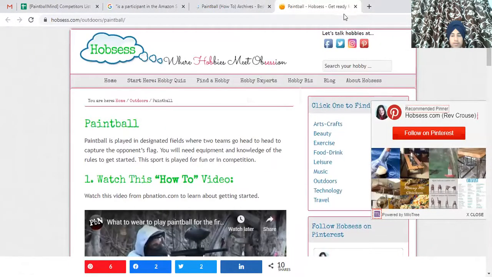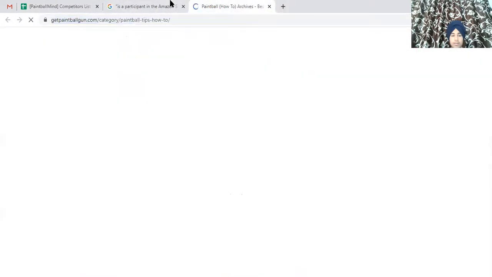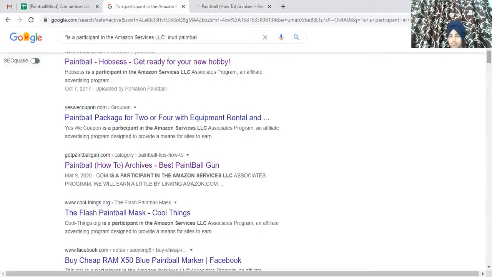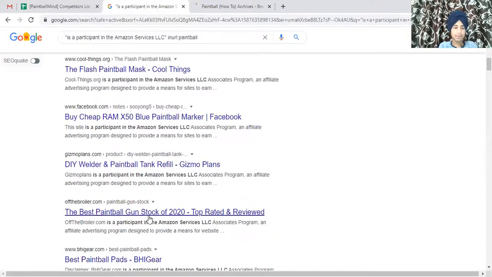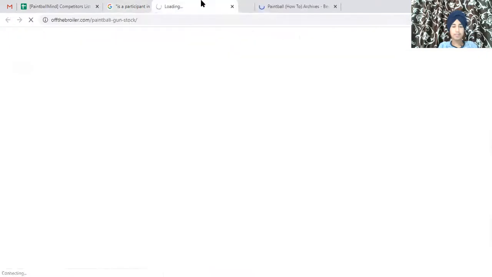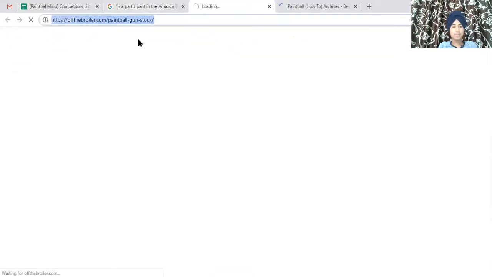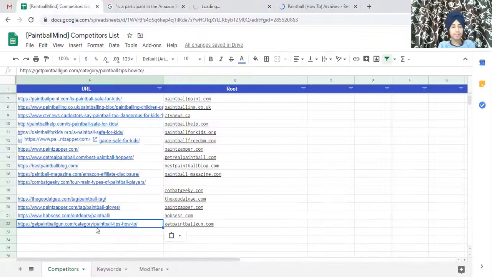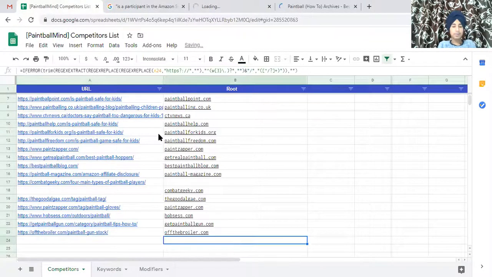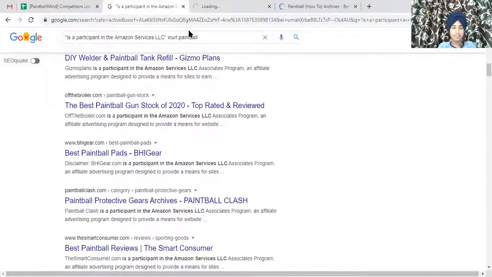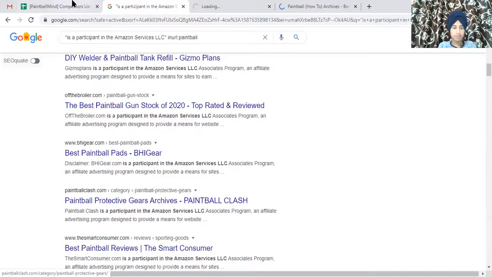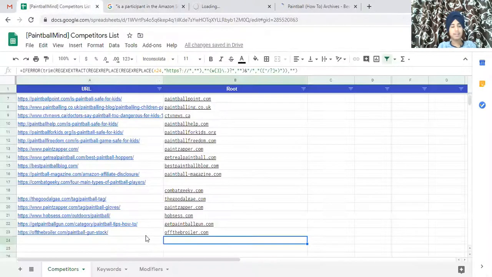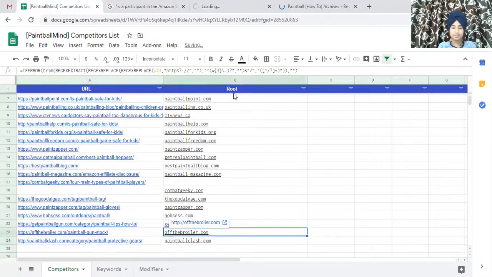Paintball hops. Okay, it's quite slow. I don't know why. Let me have my camera over here. This is also a paintball site. Lots of sites over here, and I recommend you just keep on adding sites that you find that are Amazon affiliate sites working in the paintball niche. This also looks like a paintball site. Okay, they're also an affiliate of Amazon.